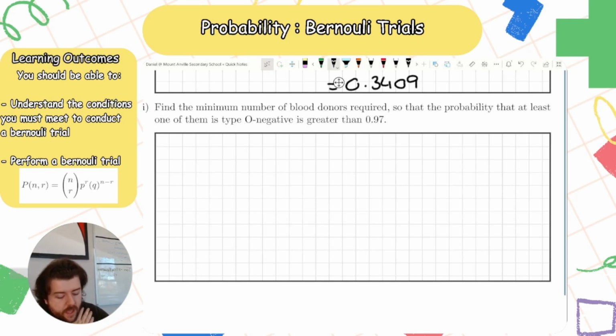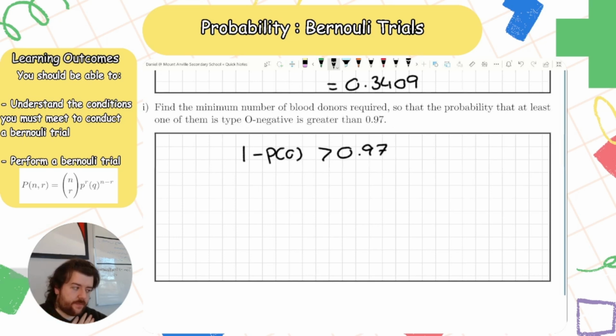So that's 1 minus the probability of 0, greater than 0.97. So that is 1 minus the probability of all of them being not O negative, which will be 0.92 to the power of n.